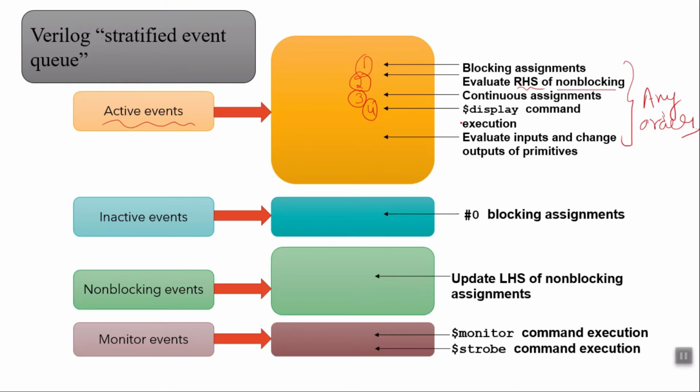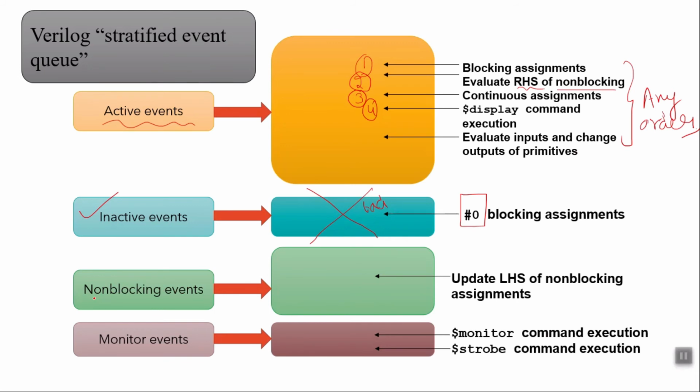Now after the active event region, there is an inactive event, for all those events that can perform after the active event. In this, the #0 or zero delay will generally be assigned in the inactive event, but using zero delay in our coding is a bad coding style, and we will learn more about it in our coding guideline lecture.